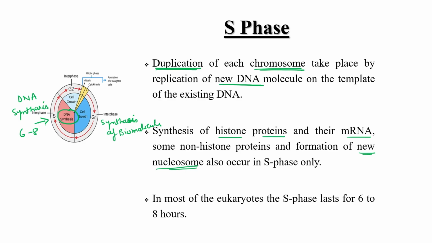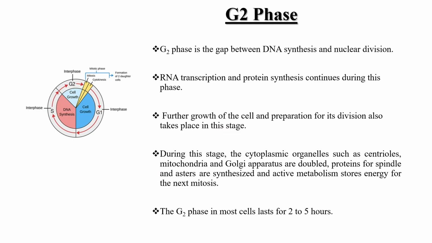Approximately 6 to 8 hours out of that 30 hours. Total time of interphase is up to 30 hours, right? So out of that 30 hours, 6 to 8 hours occur in this particular stage, S stage, DNA chromosome duplication or DNA synthesis, right? Third one is the G2 phase. In G2 phase, this is a gap between DNA synthesis part and mitosis, right? So G2 is a gap between DNA synthesis and nuclear division or mitosis, right?